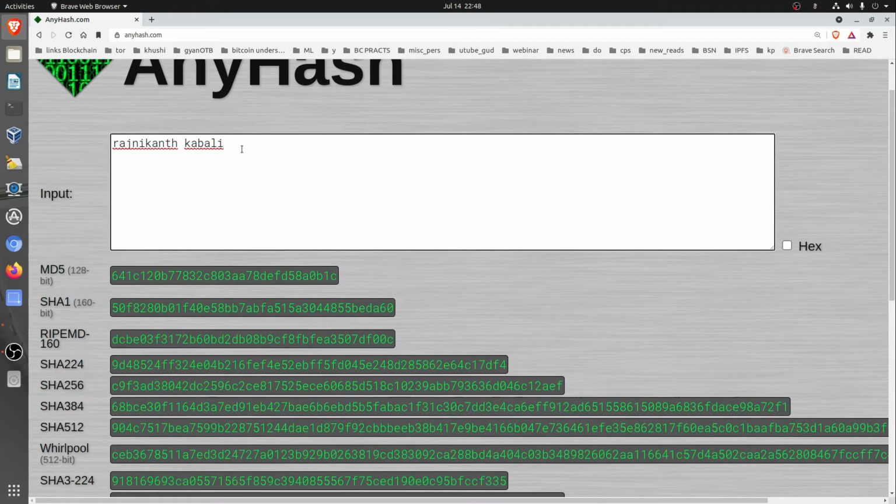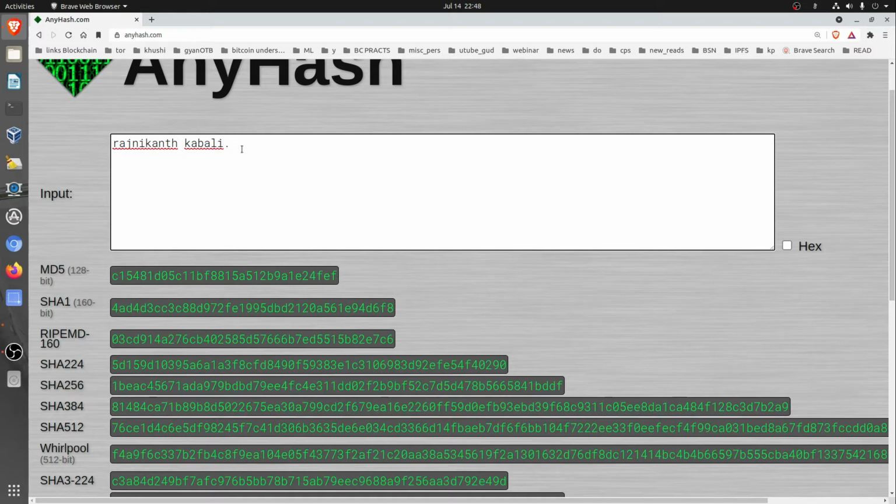There will be no similarity existing. So I will just add a full stop here, and the moment I add it, you see how much of it changes, and there is no similarity. So the moment I added this full stop, the complete hash has changed, and it is an avalanche effect. Avalanche in the sense there is basically no similarity existing with the preceding output that we had.